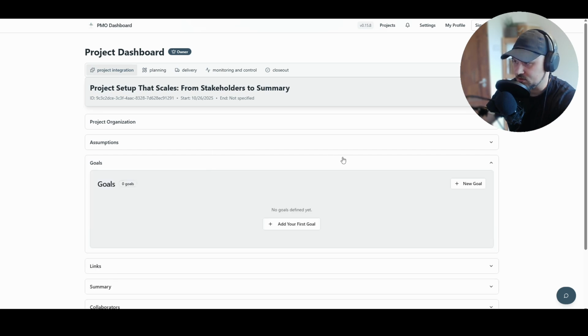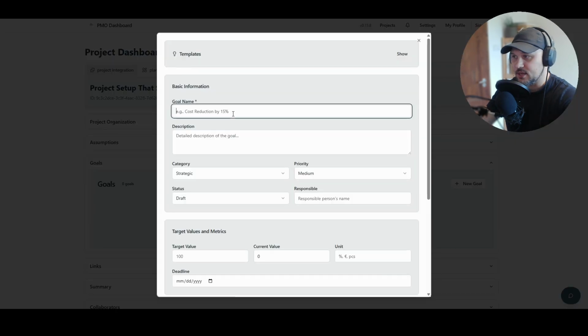Go into goals and add our first goal. It is important to mention that this is the first step in a project, defining our vision and goals. When you are phrasing your goal, phrase it as a preferred outcome, not as an action. So instead of saying implement Power BI, you should say improve operational reporting efficiency by 25%. Sounds clear? And it is a preferred outcome.